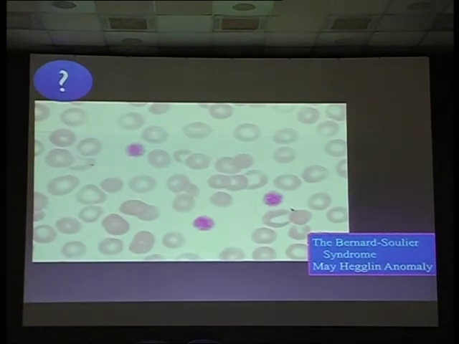Bernard-Soulier syndrome is associated with giant platelets. See, they are at least half the size of RBCs. Again, the problem here is that these giant platelets will be counted as RBCs or WBCs by the automated machine. So in a low platelet count, you have to ask the pathologist whether there are giant platelets or satellitosis. Those are the two things.